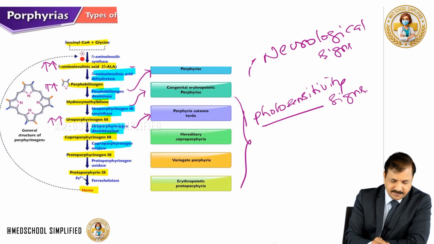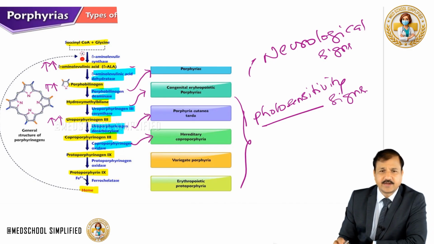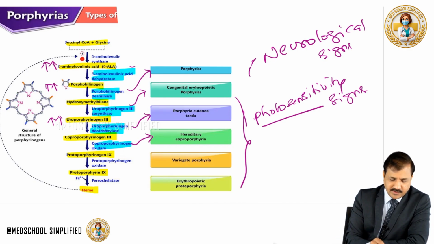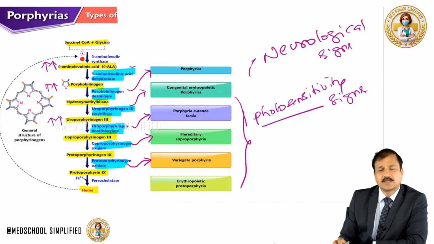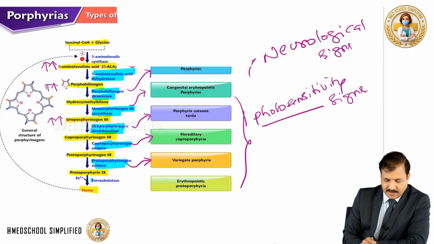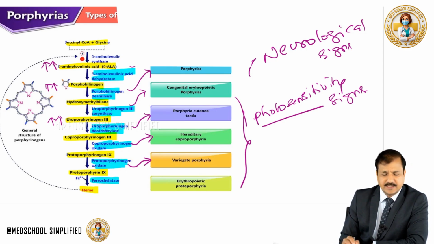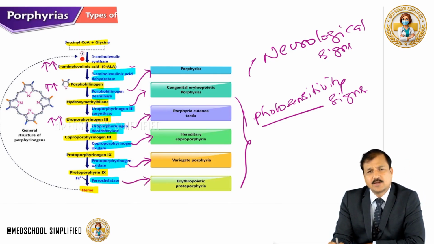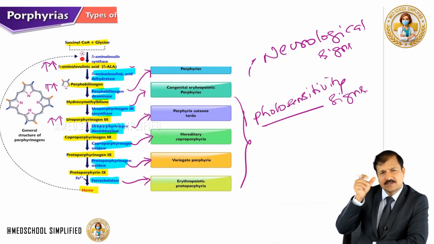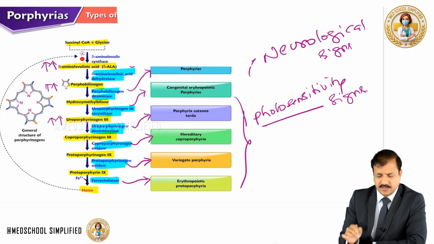Coproporphyrinogen oxidase enzyme deficiency will give rise to hereditary coproporphyria. And then protoporphyrinogen oxidase is our next enzyme. This enzyme deficiency will give rise to variegate porphyria. And the final enzyme is ferrochelatase. Deficiency of this enzyme will give rise to erythropoietic protoporphyria. So like this, deficiency in each one of these enzymes will give rise to different types of porphyria.